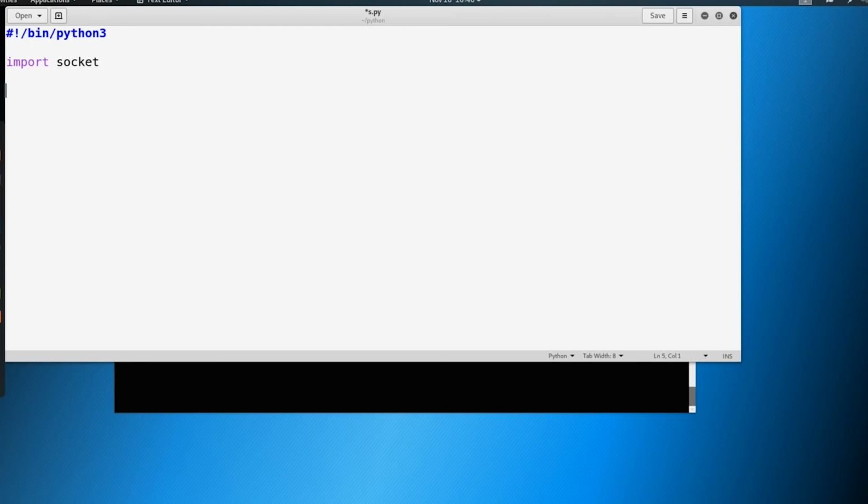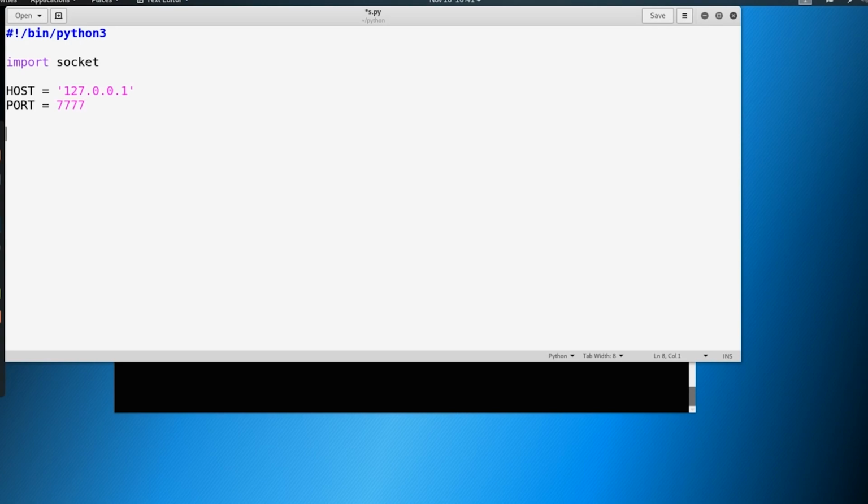Now let's define a couple of variables. The first variable is host, and we're just going to give that our local address of 127.0.0.1. This is our localhost. And we're going to define port, and I'm just going to give mine all 7s. You can give it whatever you'd like here.